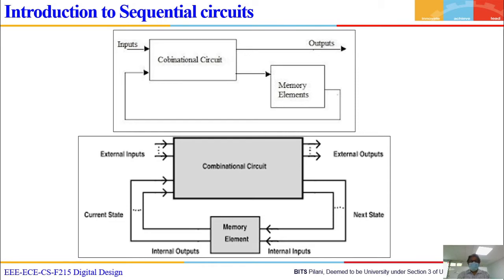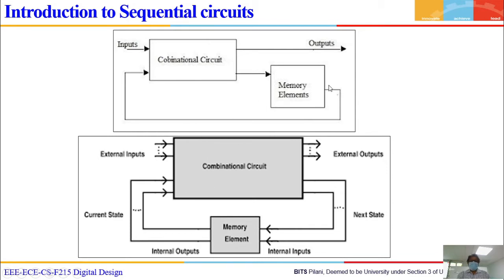Have you understood this? This type of circuit is called a... come on, loudly... a sequential circuit. Energy is very low, early morning, no breakfast. Sequential circuits, right?